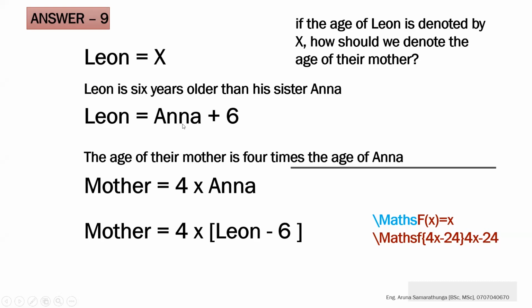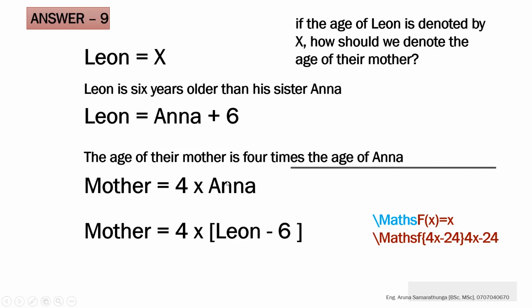So Anna here. If I subtract Leon's age, this 6 goes to this side. You can take Leon, the 6 subtracted from Leon, so you can take the Anna age. From this equation you can get Anna here, and you can put this 6 on this side, so then it is subtracted here. Okay, so you can put that value here.